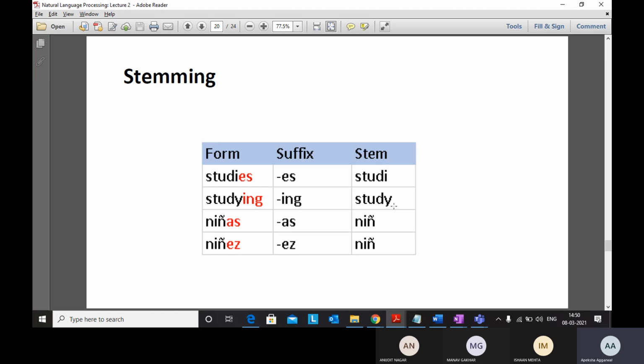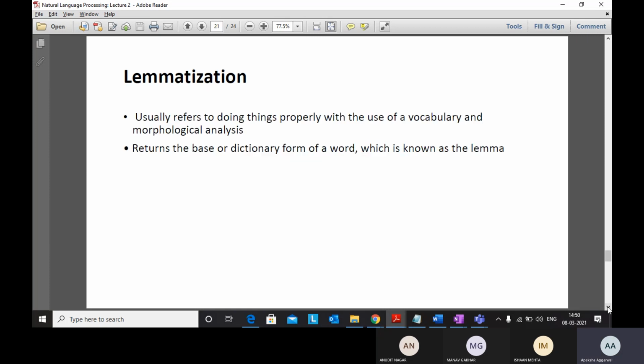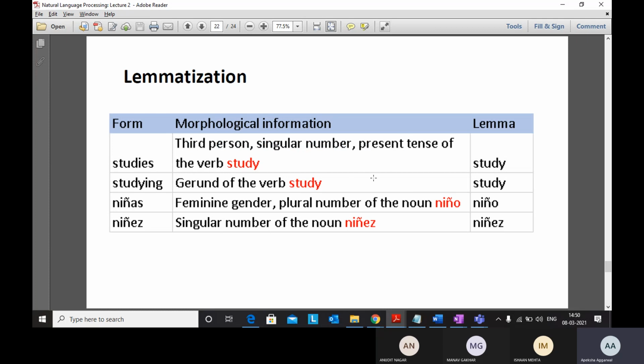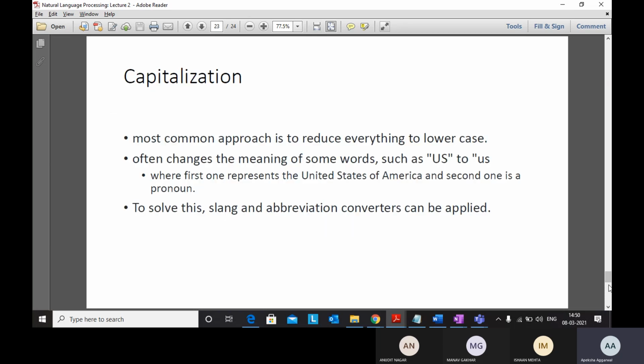That means from same meaning, right? So stemming is not that good in terms of finding out the root word. So that's why we use lemmatization. Out of studies and out of studying, it will create study itself, study. So it will find out the root word which is meaningful. So this is the difference.